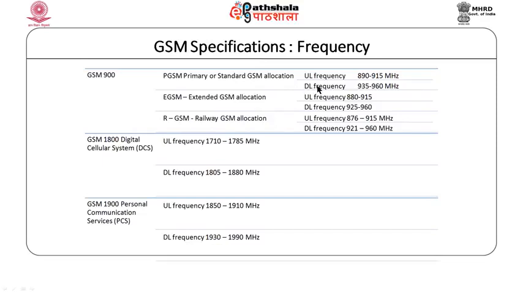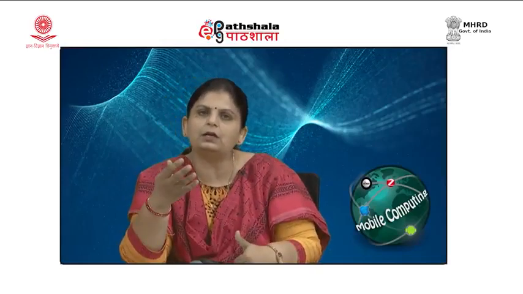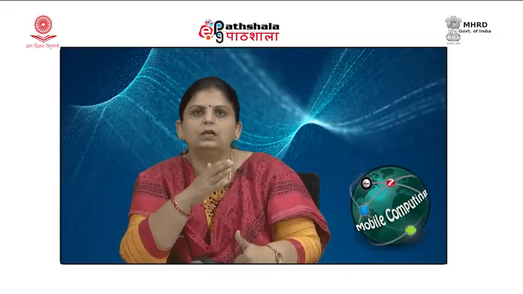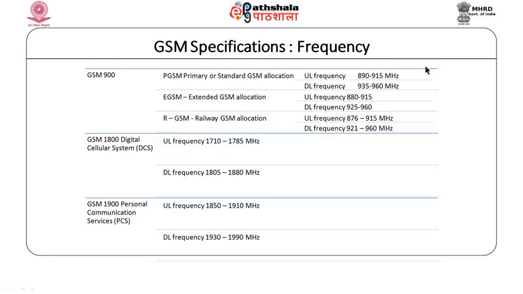Now, why are these different frequencies provided? Because GSM along with data also provides support for voice, and voice always requires a full duplexing mode. So, in full duplexing mode, the receiver is able to hear as well as talk. So, there needs to be some gap between those frequencies, right. Uplink frequency is that channel by which the mobile phone interacts with the base station, and downlink is that channel by which it hears from the base station.